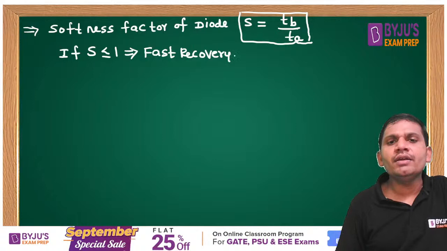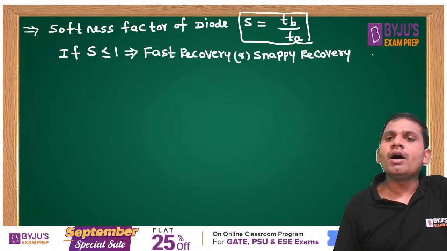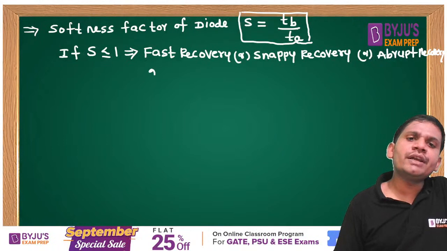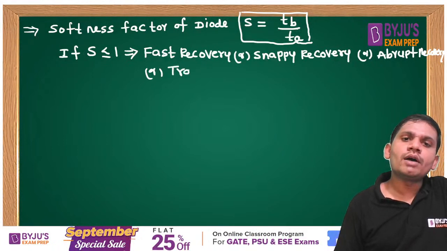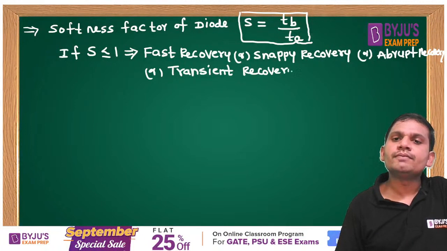Fast recovery, or snappy recovery, or abrupt recovery, or transient recovery diodes.